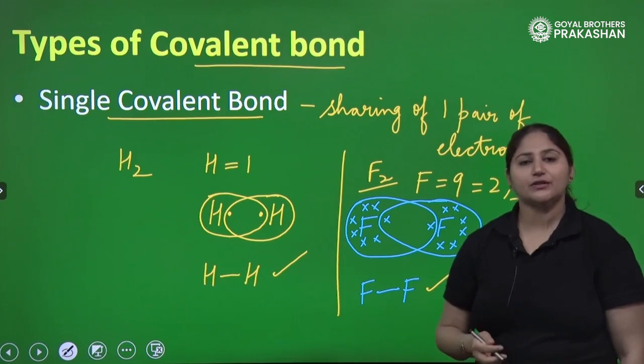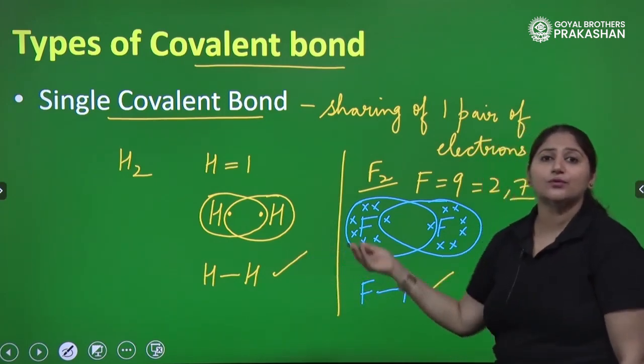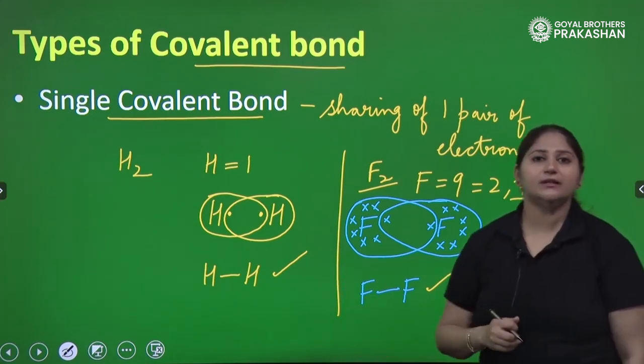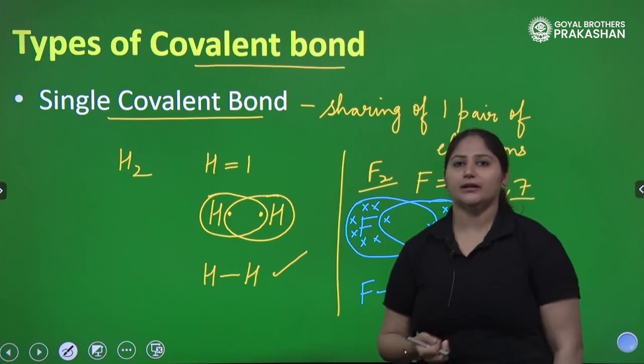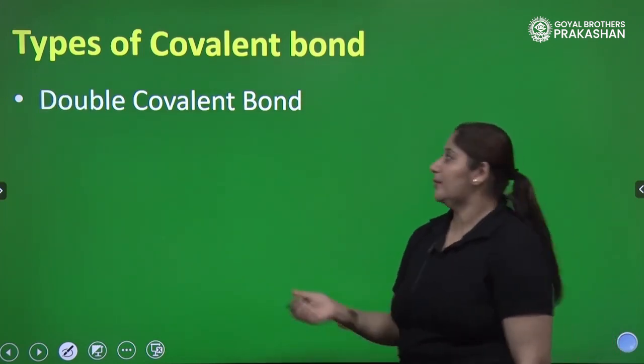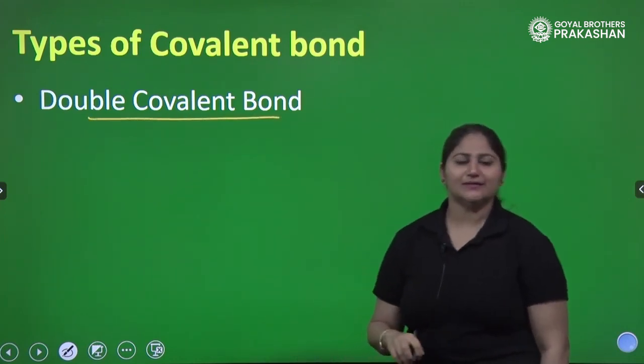I hope you have understood single covalent bond, and I am sure you have understood why there is mutual sharing of electrons between these atoms. So let's proceed with the next type of covalent bond. So when we talk about the next type, we have double covalent bond. Double means 2, yes.